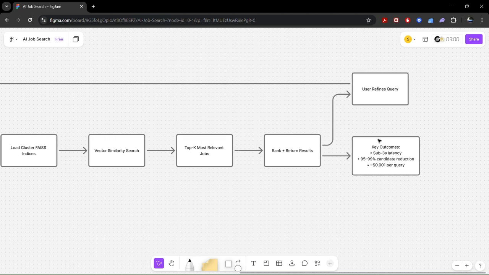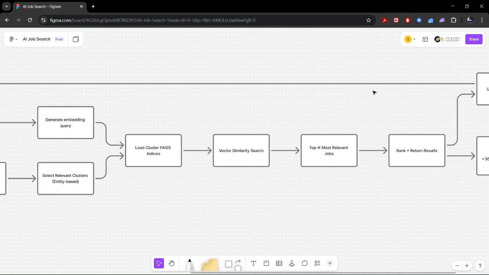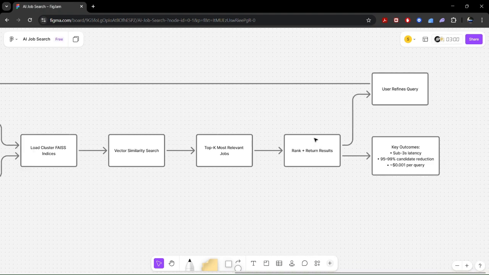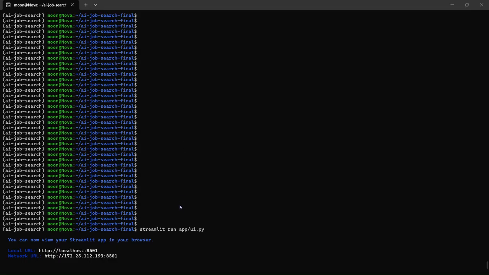So it happens with lower latency. The cost is less because the only task the LLM has to do is parse the given query into the filter and the intent, and then this is fed forward, and we can have a conversation flow, which I'll show in the demo. And yeah, that is how it is happening. So now I will show the demo.